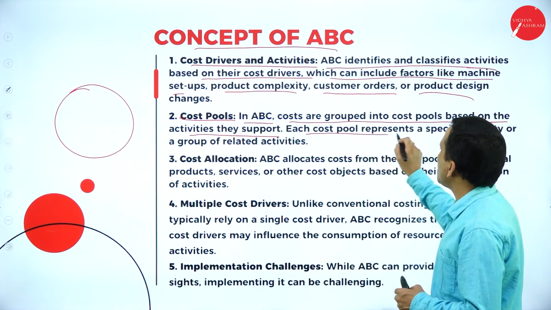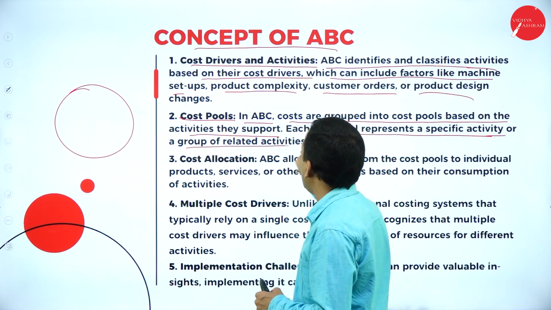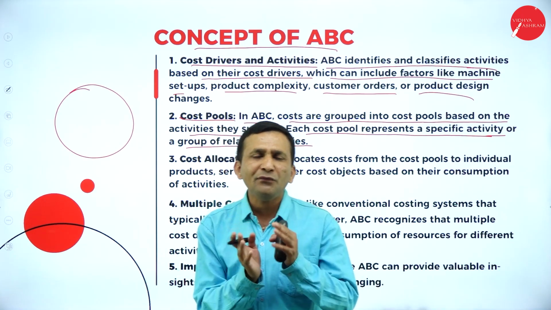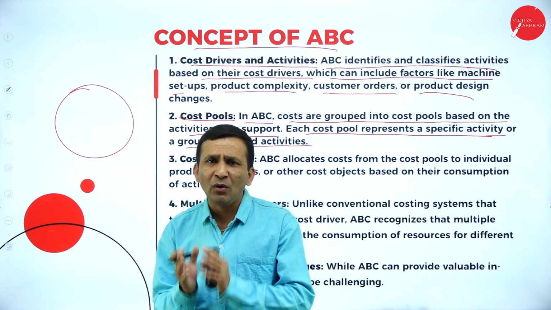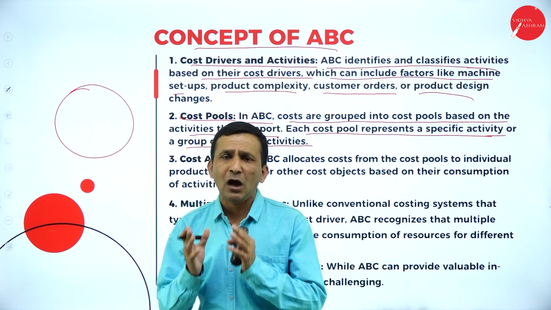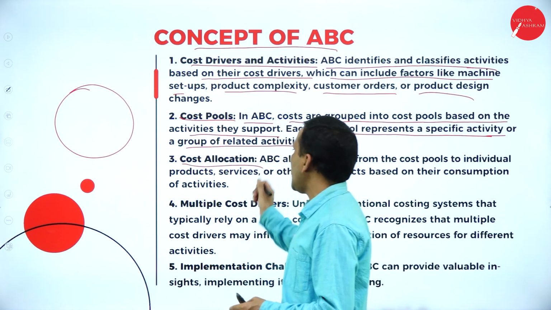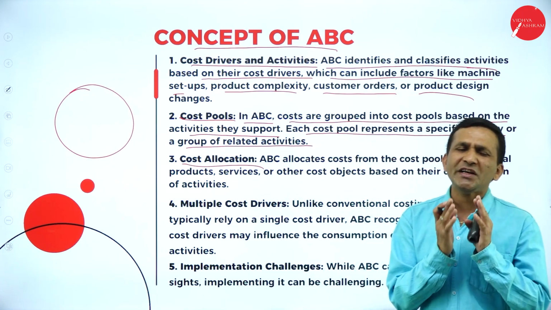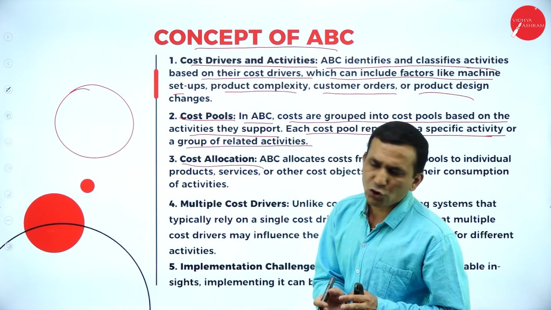Each cost pool represents a specific activity and group of related activities, because to perform one specific function or produce one product, whatever is connected and how much you are charging comes under the cost pool. And next, cost allocation. The cost allocation, we will get more clarity using activity based costing.